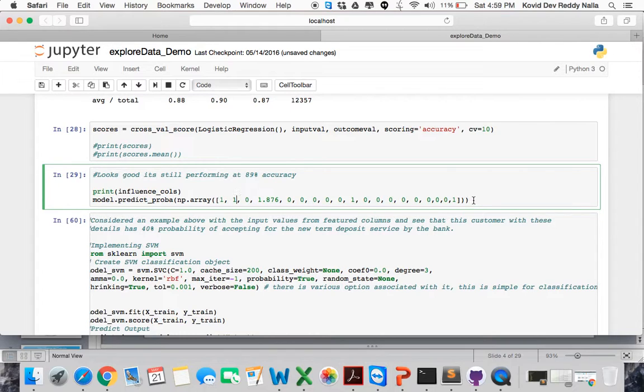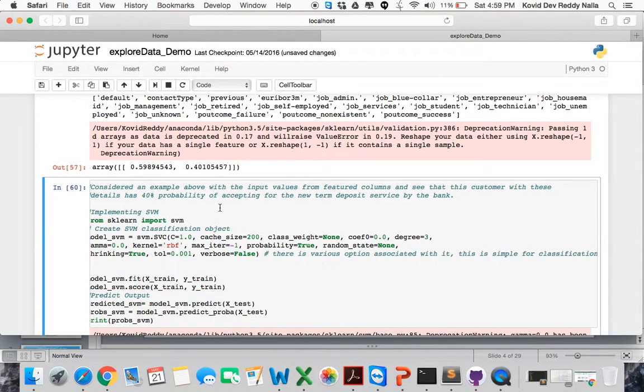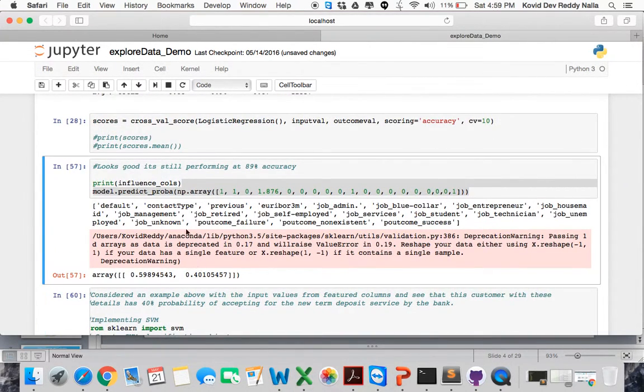These are the labels. When I run this, we got a 40% probability that this customer, based on the data given above, will accept the new term deposit scheme.